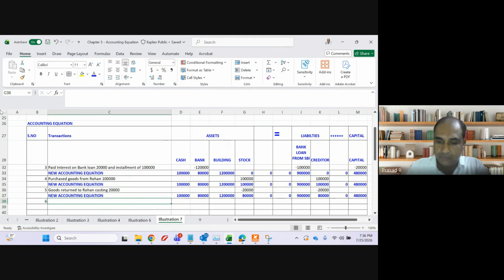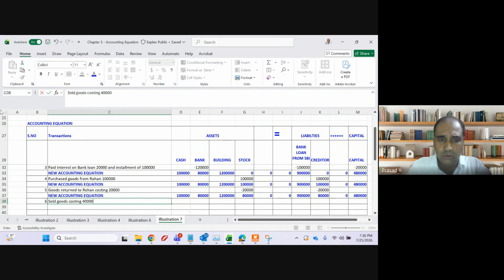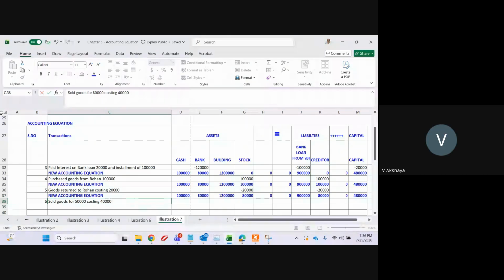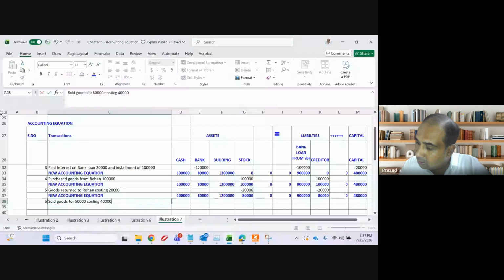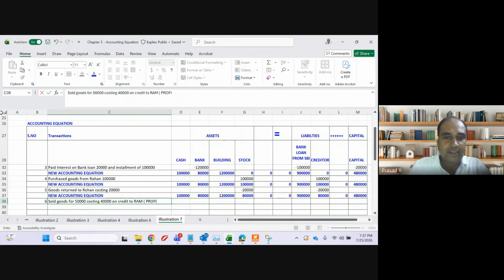Sold goods costing 40,000 for 50,000 on credit to Ram. Sorry, sold goods worth 50,000, costing 40,000, on credit to Ram. You can also mention there is a profit in this transaction.